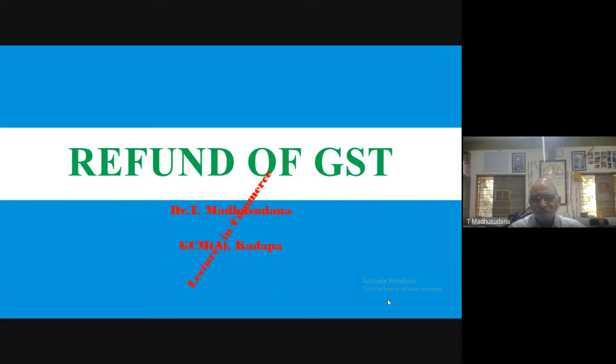Refund of GST. What is refund of GST? Refund means return of whatever tax was paid by the suppliers to the government. He can get refund of his output tax liability.